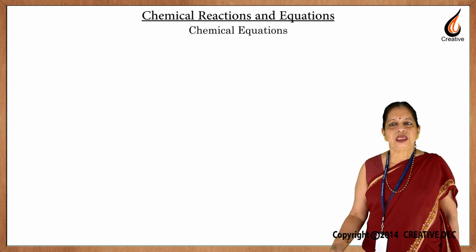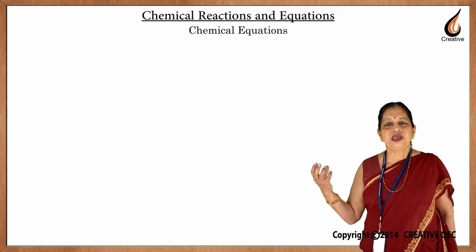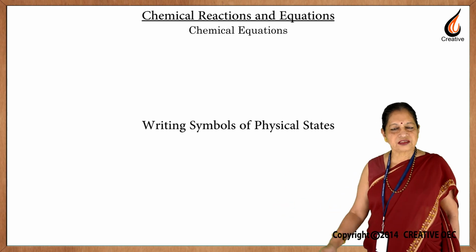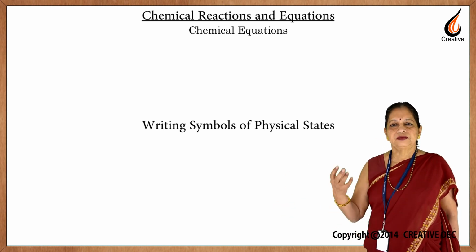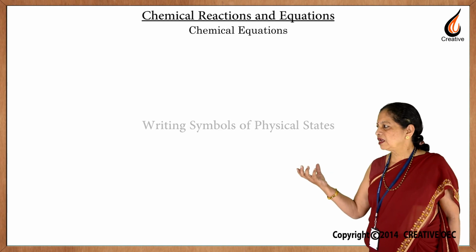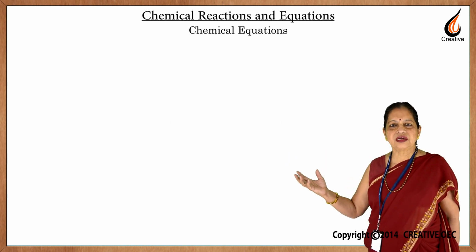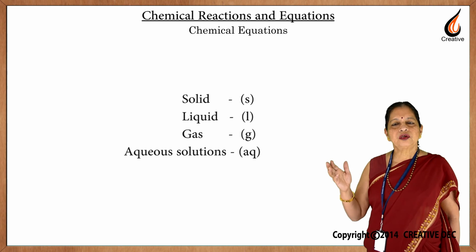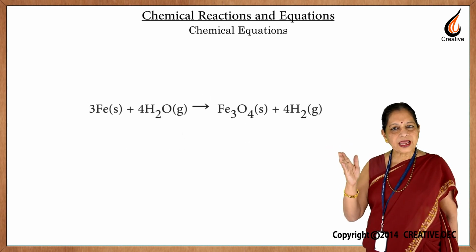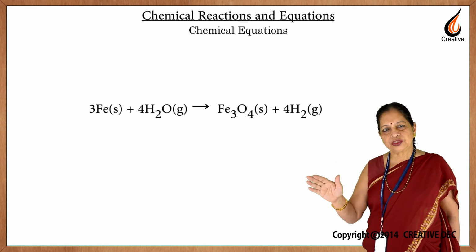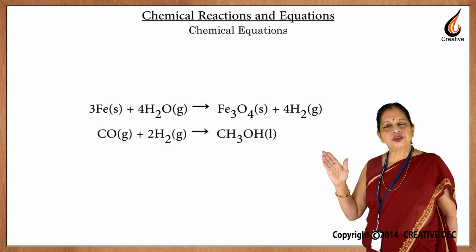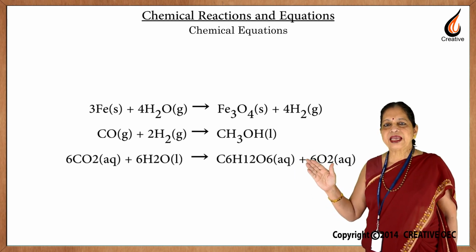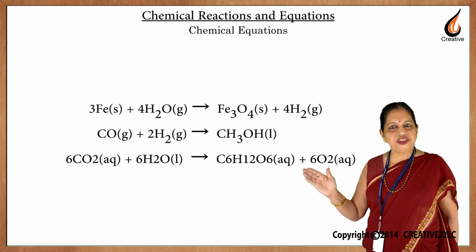Now, one more thing needs to be done. We have to learn how to write the symbols for the physical states. What does that mean? The chemical equation does not tell us whether the substances we have written are solids, liquids or gases. So, what do we do? For solids, we write a small s within brackets next to the solid substance. For liquids, we use small l. For an aqueous solution, we use aq, and for gases, we use a small g.